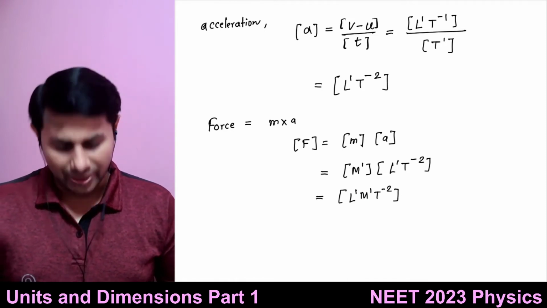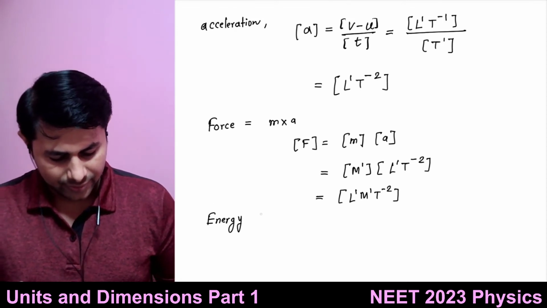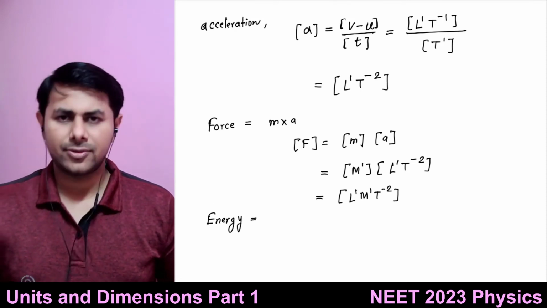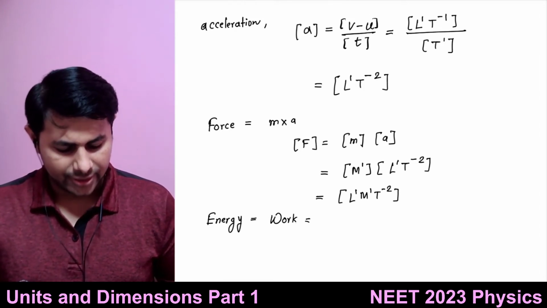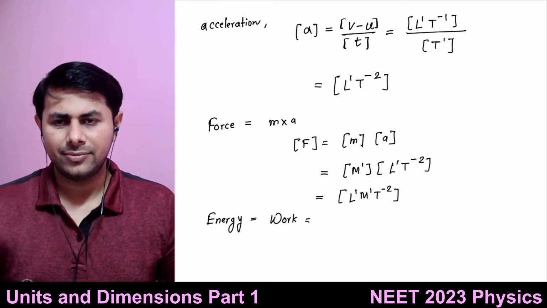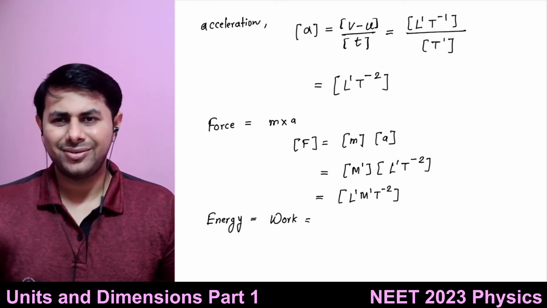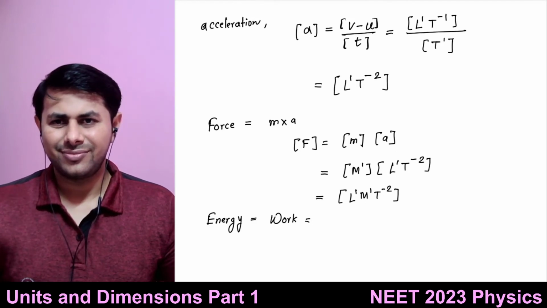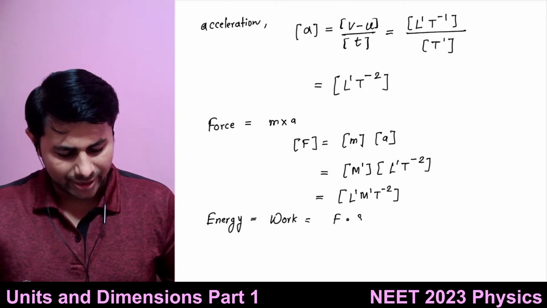And I want one more, that is energy, or you can say work. So what is work or energy? Work done is force multiplied by displacement, right? It is force multiplied by displacement.